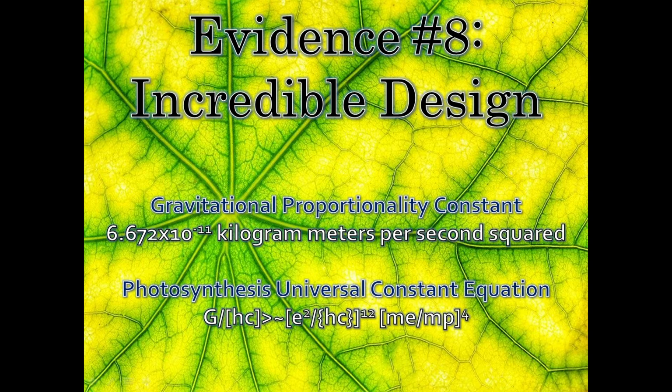The gravitational proportionality constant equals 6.672 times 10 to the negative 11th power kilogram meters per second squared. This exact value is important since a slightly different gravitational constant will lead to the eventual catastrophic decay of orbits in space, which would ultimately cause universal destruction. The gravitational constant displays elegant and essential design.